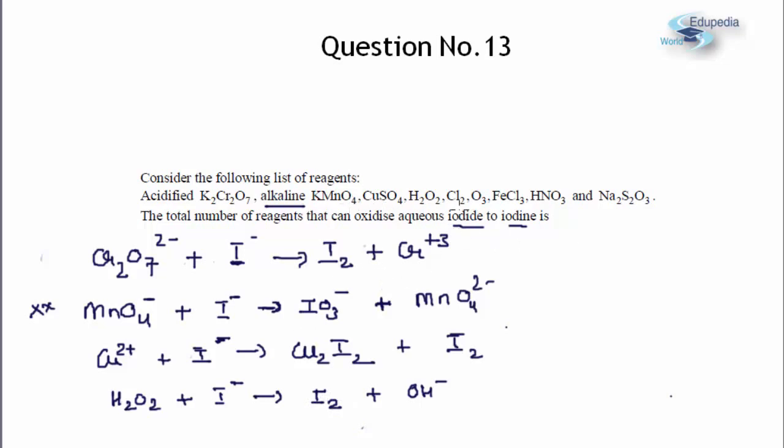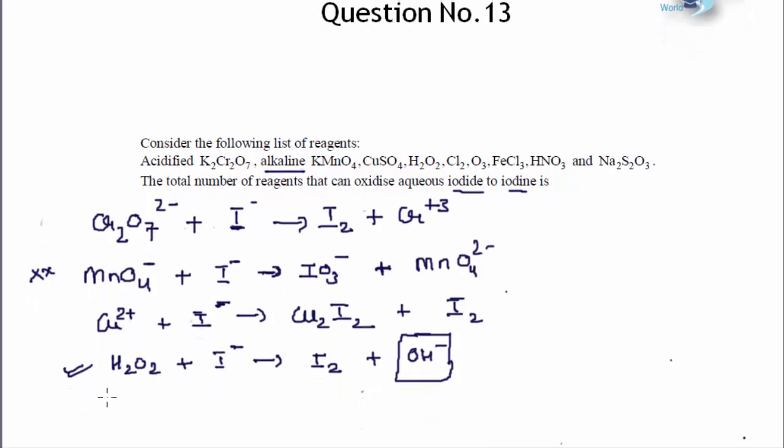the medium has not been specified. And this particular OH minus over here is being formed due to the reaction. So after sufficient time, when the concentration of OH minus is large enough, then we can say that I2 might disproportionate, but initially I will definitely include this as my answer, that I minus will be oxidized to I2. The next reagent which has been given to us is chlorine.